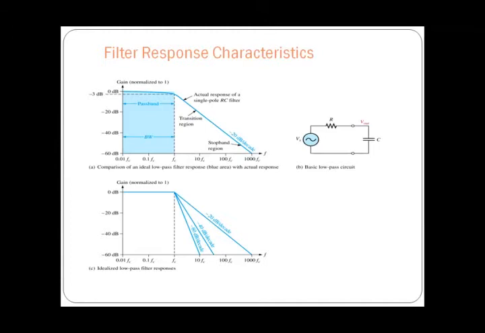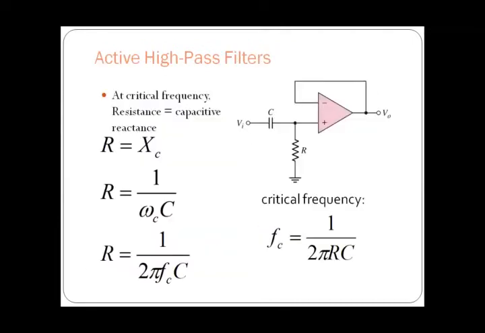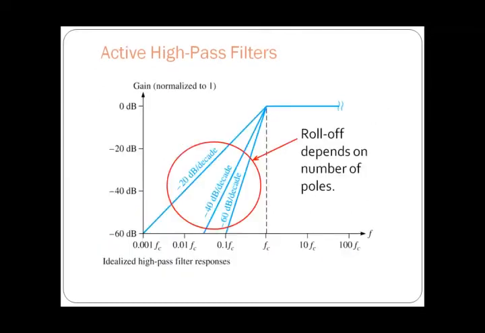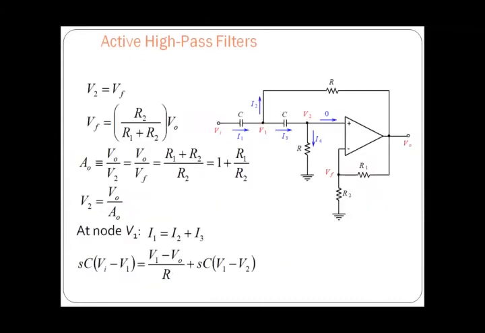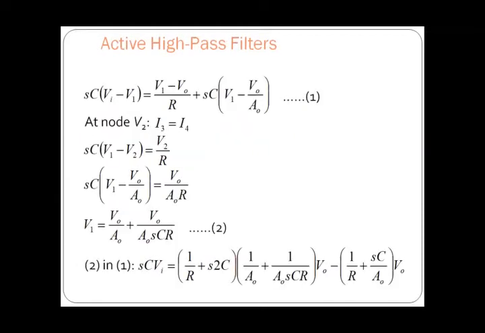That means we are obtaining a filter response which is similar to the ideal frequency response of the filter. So that is also called the roll-off rate. We have discussed about the active low-pass filter and active high-pass filter, and the analysis of the active high-pass filter. How the gain can be calculated, we have observed.